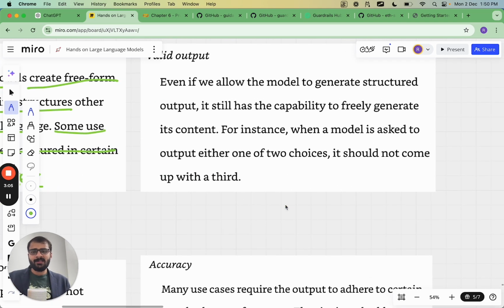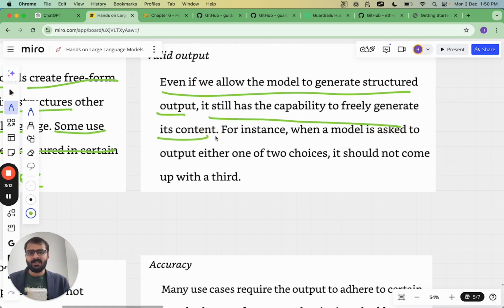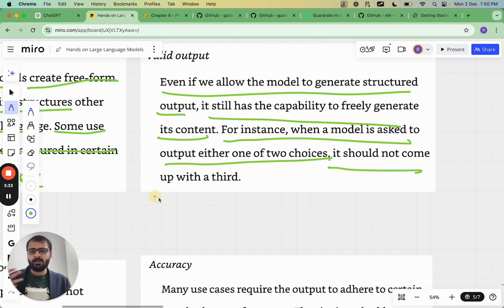The second reason is that even if we allow the model to generate structured output, it still has the capability to freely generate its content, right? So let's say even if we say that generate this thing in JSON or generate a .tex file for me, the LLM is still free to choose what it wants to generate, because after all it's a probabilistic model. So for instance, when a model is asked to output either one of two choices, it should not come up with a third choice. So this is one common example.